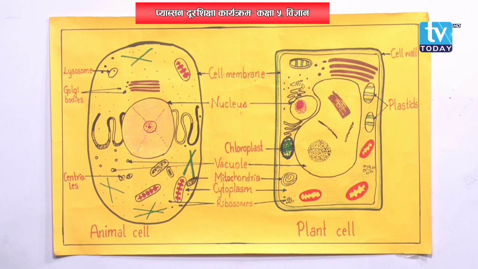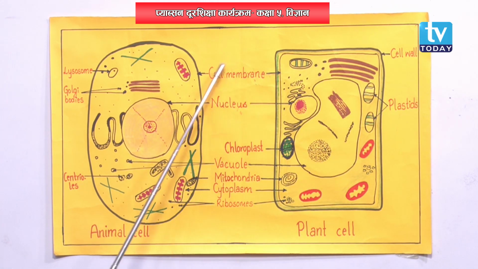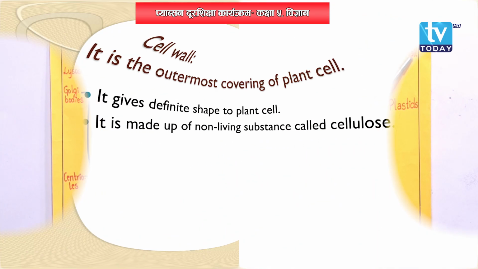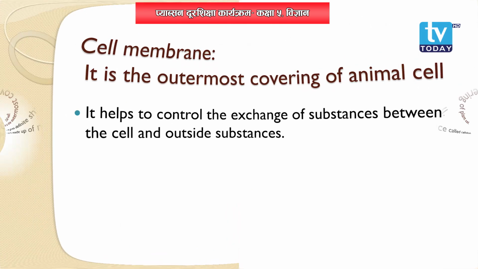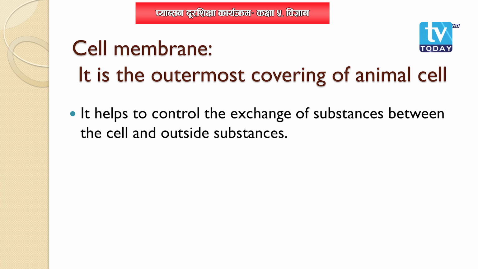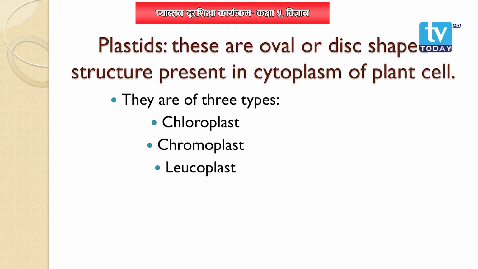Okay. Now, let's move to a short revision. Animal cell, plant cell. The outermost covering of plant cell is cell wall. The outermost covering of animal cell is cell membrane. Cell wall is made up of cellulose. Whereas cell membrane is the second covering of plant cell. And nucleus is centrally located in animal cell, whereas it is slightly shifted near to vacuole in plant cell. Plastids are present in plant cell, but they are absent in animal cell.